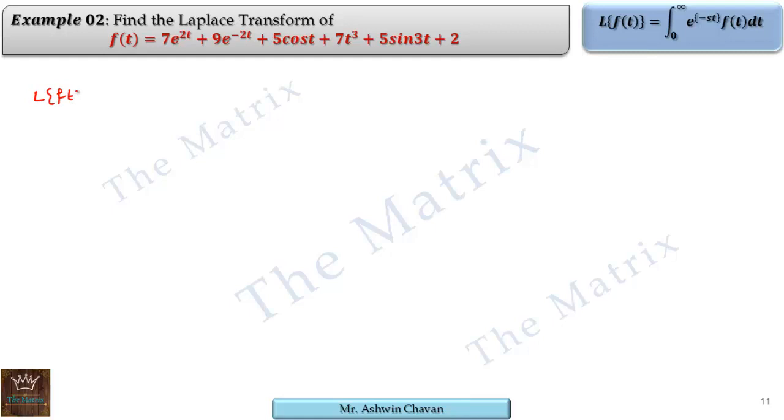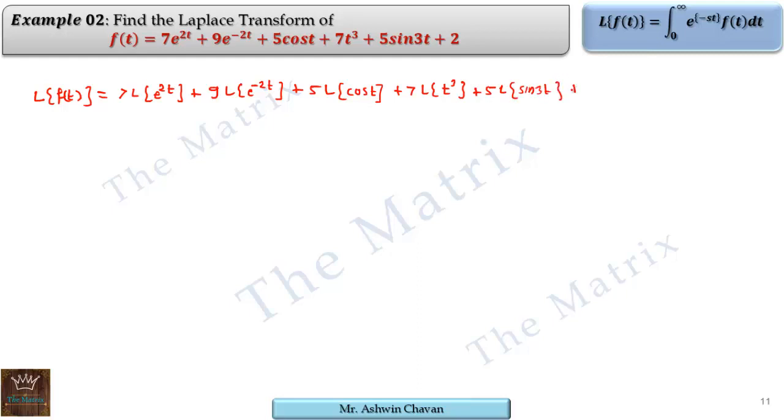So Laplace of the given function, so we know the linearity property, 7 can be taken outside, Laplace of each term separately, plus 9 Laplace of e raised to minus 2t, plus 5 Laplace of cos t, plus 7 Laplace of t cube, that is t raised to n form, plus 5 Laplace of sin 3t, and 2 is constant, and Laplace of 1 we can write. So therefore it gives us 7.